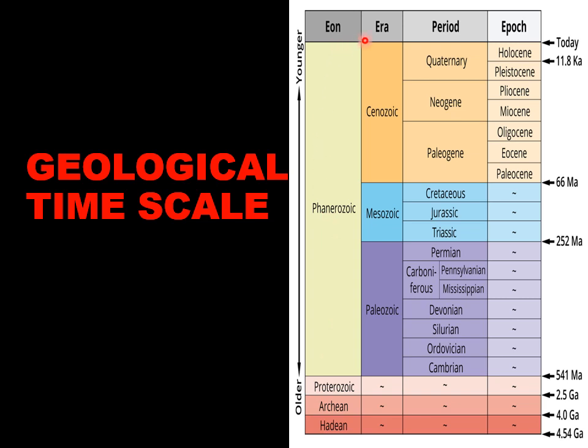This is eon, this is era, this is period, and this is epoch. The eon is the largest unit. Era is the second largest unit, and then era is subdivided into periods, and then periods are subdivided into epochs. All these things we will see in the next slide.